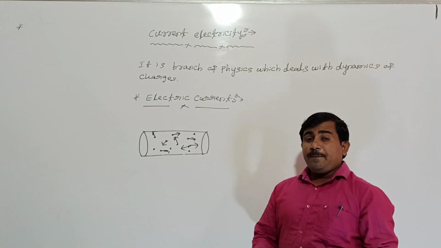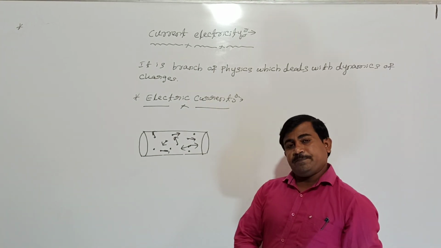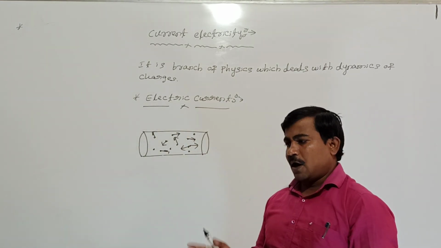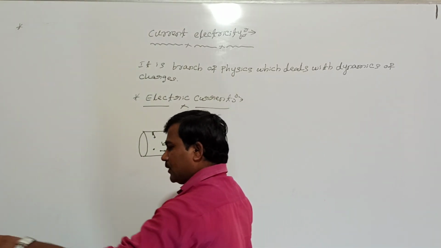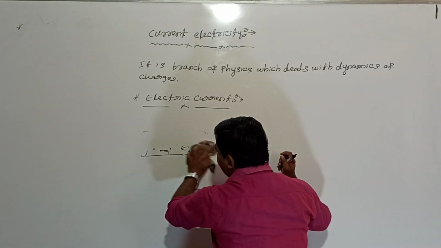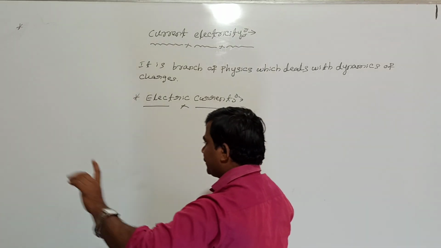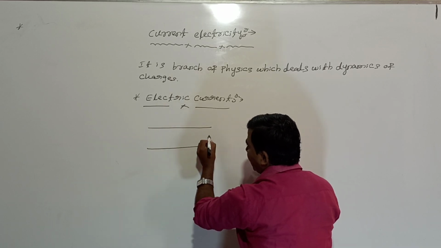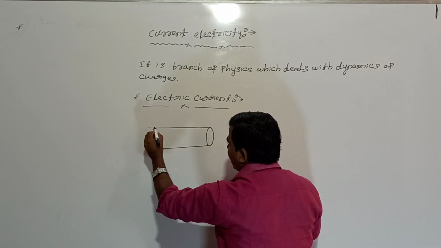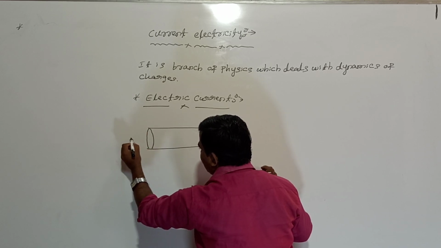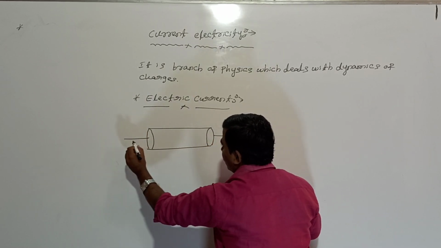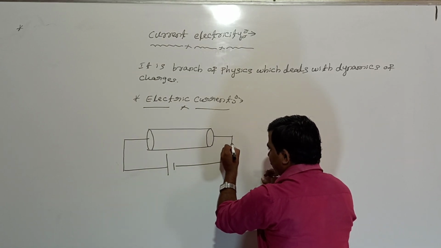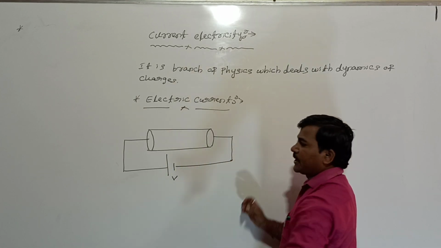But when a potential difference is applied to the conductor, all the electrons move opposite to the direction of the electric field. How does the situation become? Let us take this metallic conductor. To this conductor, I want to apply a potential difference. V is the potential difference across the ends of the conductor.